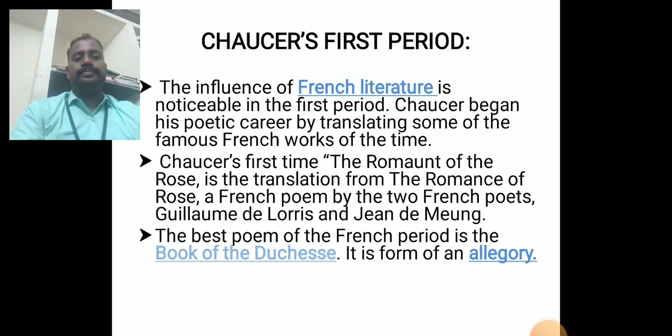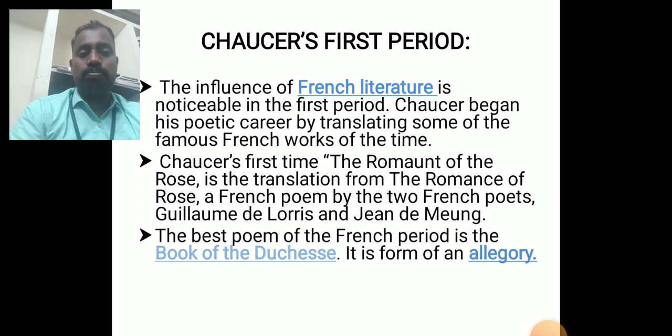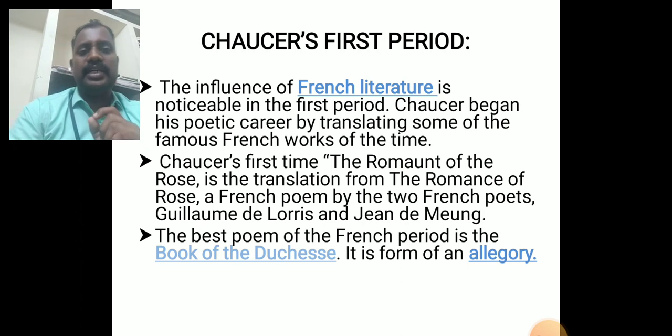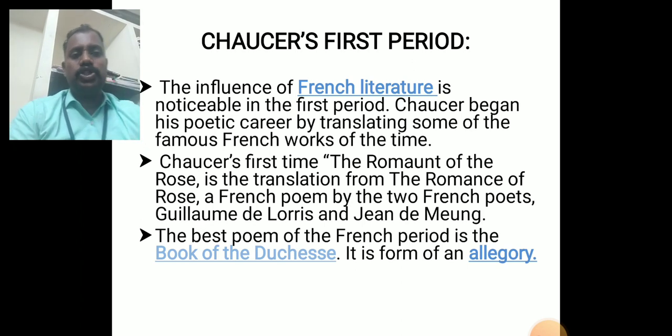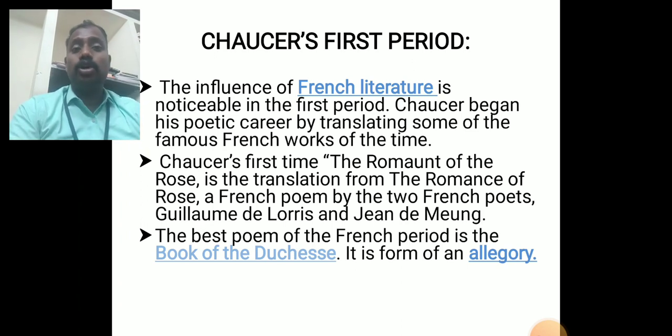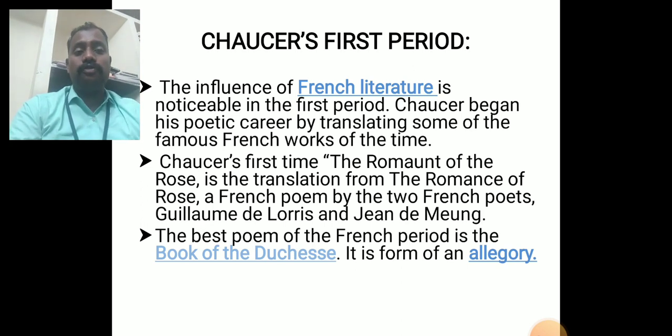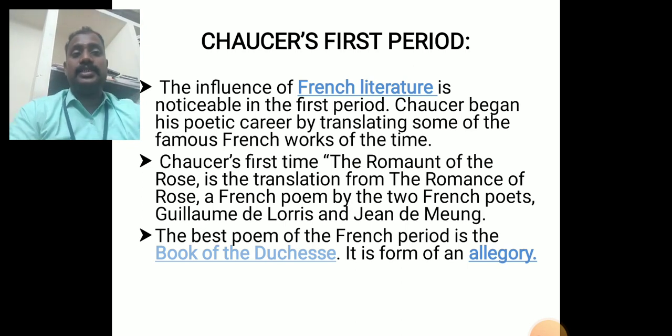Chaucer's first work was the Romance of the Rose, a translation from the French poem by two French poets, Guillaume de Lorris and Jean de Meung. The best poem of the French period is the Book of the Duchess, a poem in the form of an allegory.